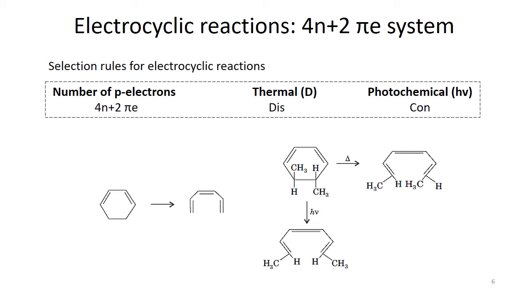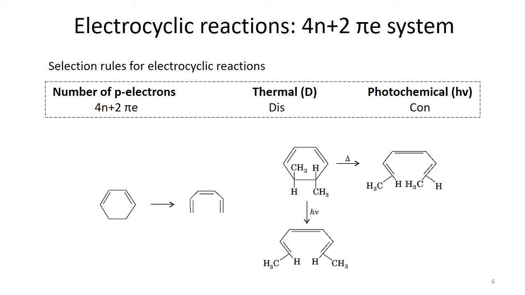So in this case there are 2 possibilities. This reaction can be thermal or it can be photochemical. The conclusion we made from this is the selection rule. These are called the selection rules. In these selection rules, we say that a 4n plus 2 pi electronic system, when it undergoes thermal reaction, goes through the disrotatory mode, and when it is irradiated, photochemical, then it goes through the conrotatory mode of rotation.